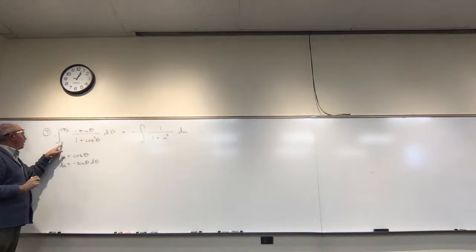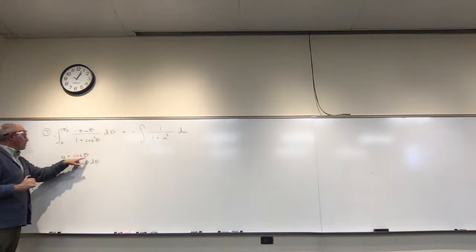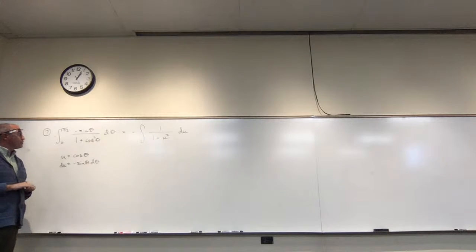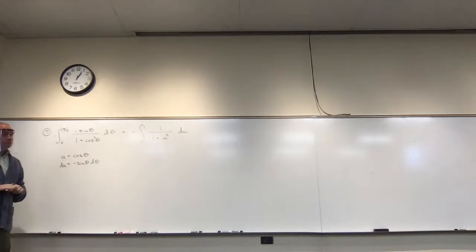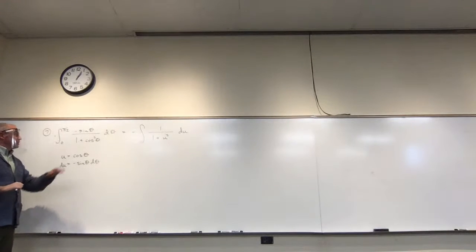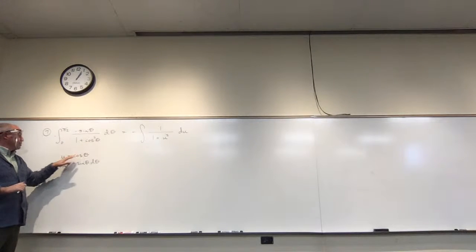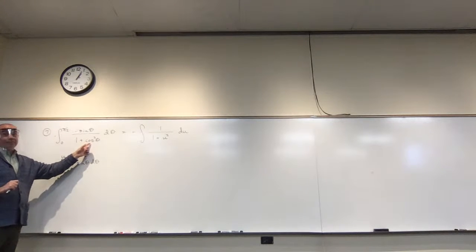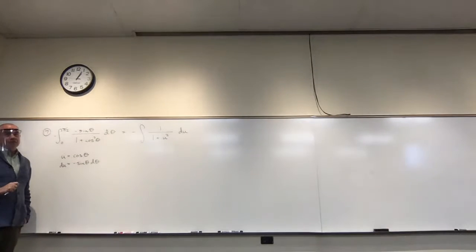Let's see, if theta is 0, cosine of 0 is... Can I ask a question? Yes. I was under the impression that in order to do that, I would have to use 1 over cosine. Do I not have to do that, because the cosine is at the bottom? It's okay to use something on the bottom as u. It's not okay to have something on the bottom be du. So it's okay if I use cosine to be my u? Yeah, that's okay.